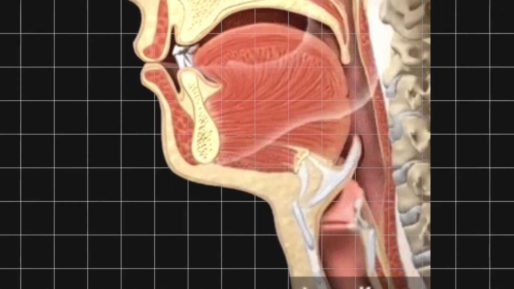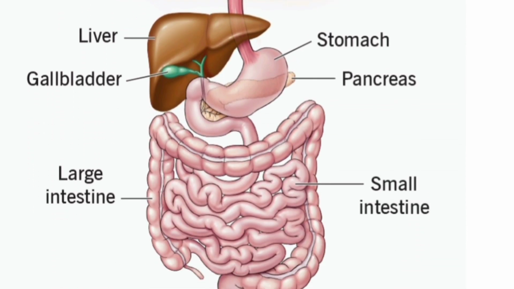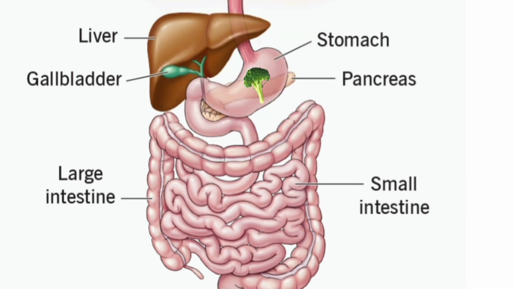From the mouth, the food is taken to the stomach through the food pipe or esophagus. The stomach is a large organ which expands when the food enters it. The muscular wall of the stomach helps in mixing the food thoroughly with more digestive juices. The digestion in the stomach is taken care of by the gastric glands present in the wall of the stomach.